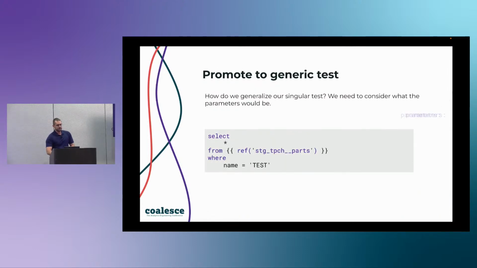Okay, so looking at this query, there are 3 things in the query that we can generalize. There's actually only 3 things in this query that are not just pure SQL keywords. So, can anyone tell me what those 3 things are? The model, column, and what's the last one? Perfect. Yep. So model, column, and value are the 3 things that if we wanted to make this a generic test, we can use those.